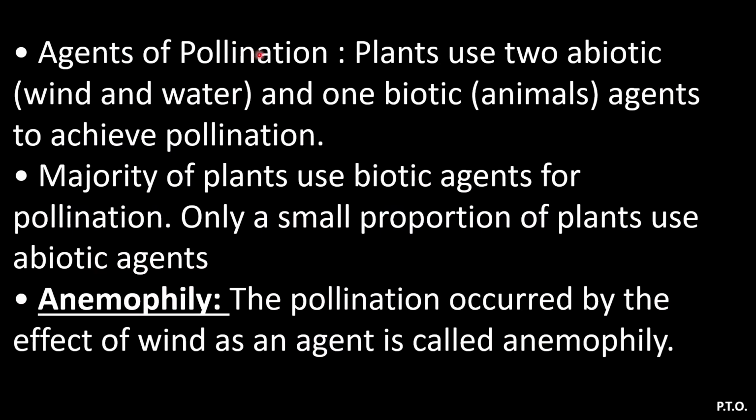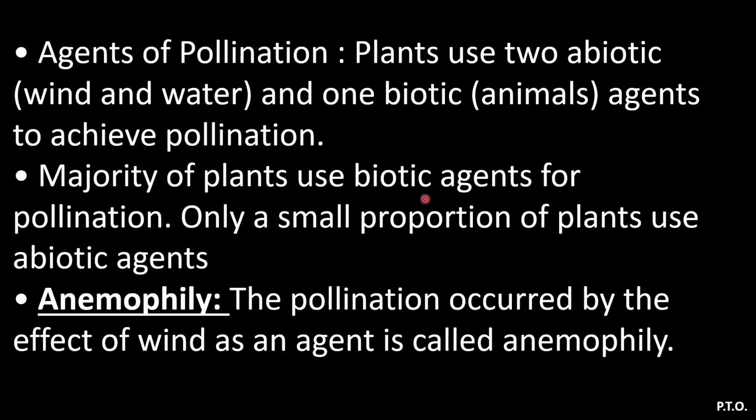Next is agents of pollination. Plants use two kinds of agents: abiotic agents, which are non-living, wind and water, and biotic agents, which are animals. When animals perform the pollination, they are called biotic agents. So abiotic are non-living, wind and water, and biotic are living, animal agents. To achieve pollination, there are two types of agents: biotic, animals, and abiotic, wind and water.